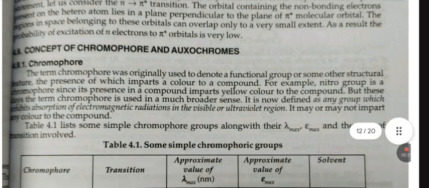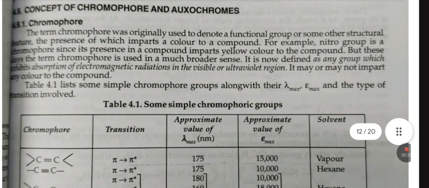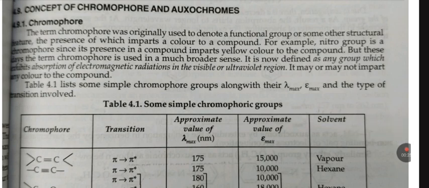Concept of chromophore and auxochrome. Chromophore: the term chromophore was originally used to denote a functional group or some other structural feature, the presence of which imparts color to the compound. For example, the nitro group is a chromophore since its presence imparts yellow color to the compound. But now the term chromophore is used in a much broader sense.